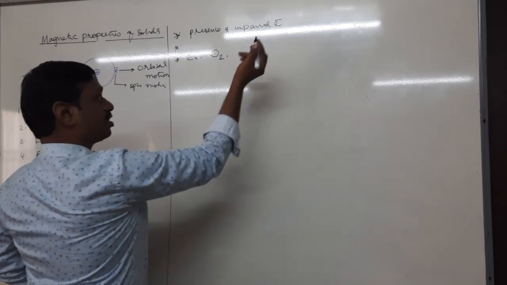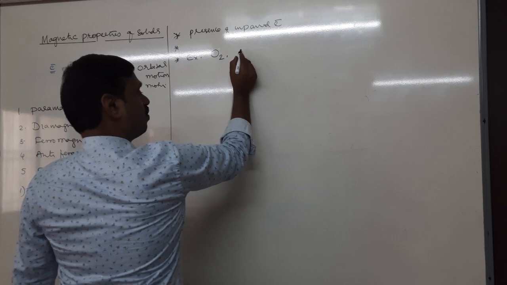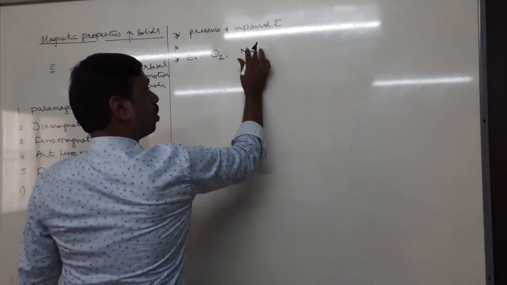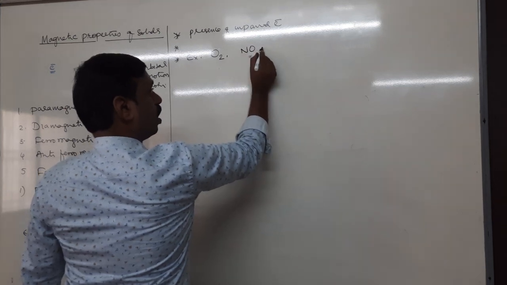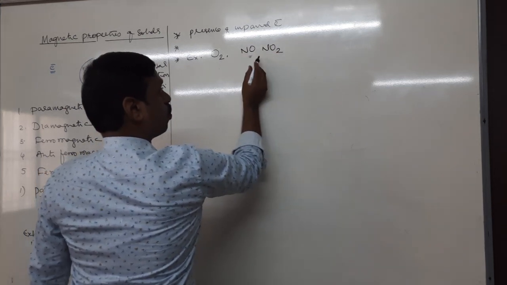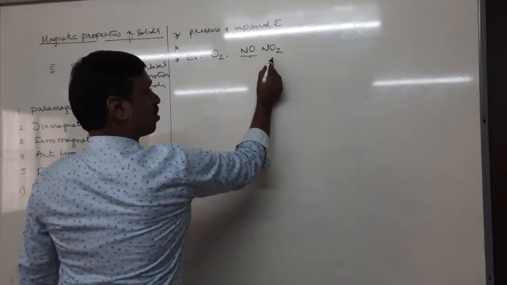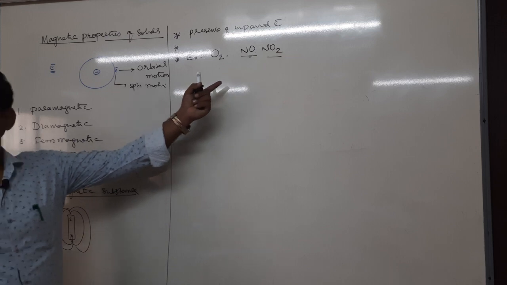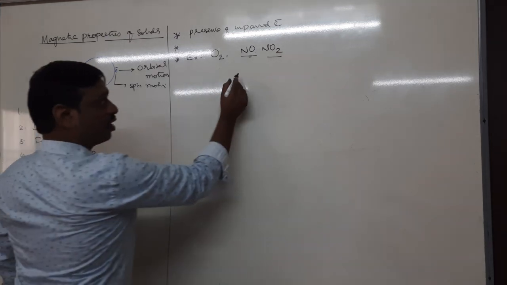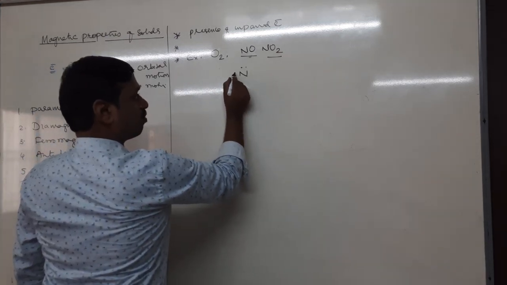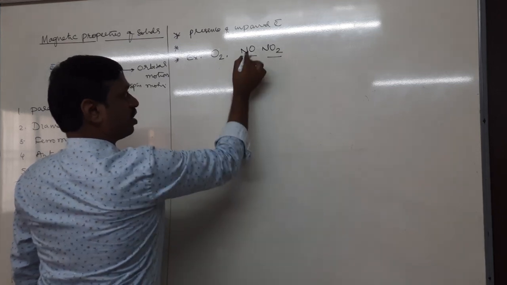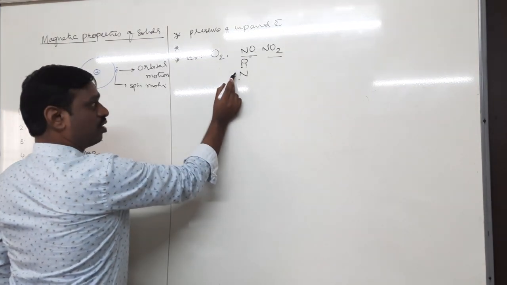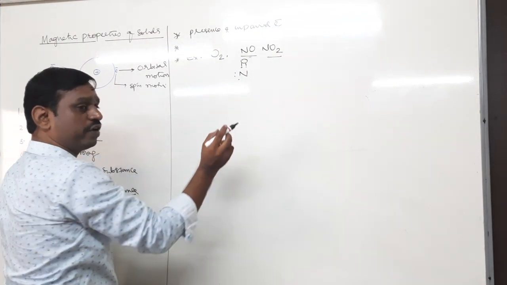What are other paramagnetic substances? You can also take NO and NO2. Both NO and NO2 have unpaired electrons, that is, free odd electrons. Nitrogen has an odd number of electrons. How? We know nitrogen is in the 15th group with 5 valence electrons. One oxygen forms a double bond. Still, how many electrons remain? 1, 2, 3. So odd or even?